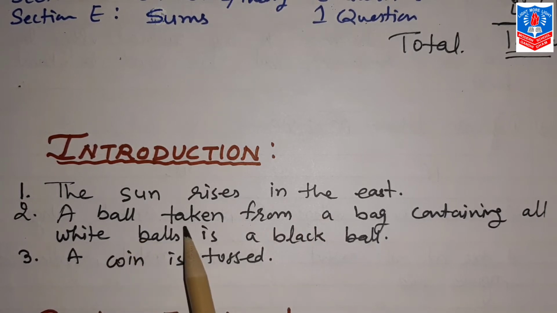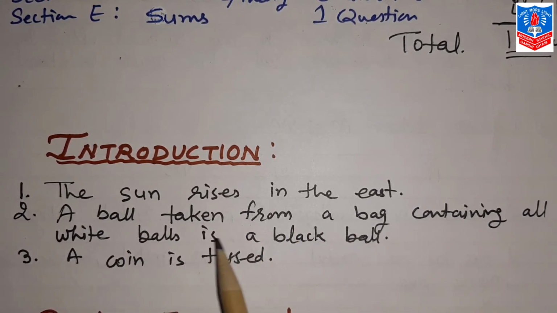Second, a ball taken from a bag containing all white balls is a black ball. Is it possible that the bag has white balls and what you take out from it is a black ball? So this is known as an impossible event, because this experiment cannot happen. White balls are there and which you take out from that, it is a black ball.